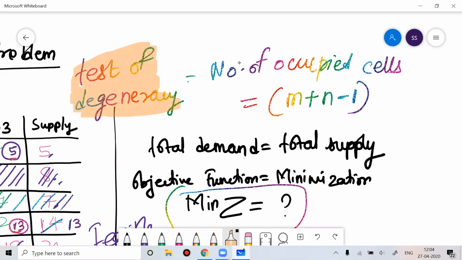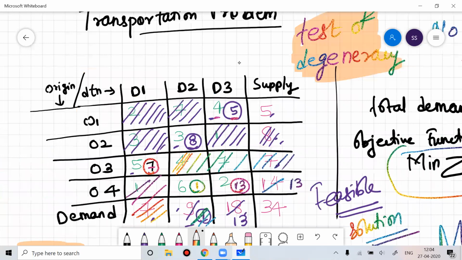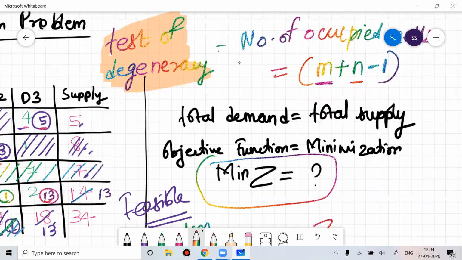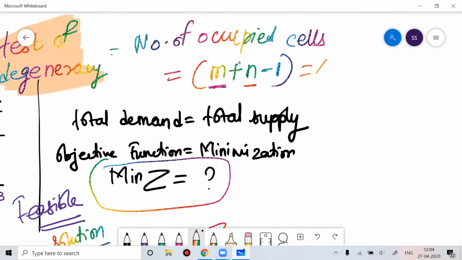The test of degeneracy basically means that the number of occupied cells should be equal to M plus N minus 1, where M means the number of rows and N means the number of columns. If you see in this problem, there are 4 rows and 3 columns. So the number of occupied cells should be 6.